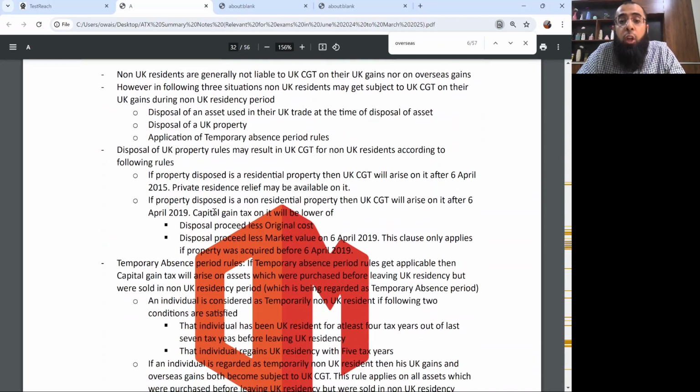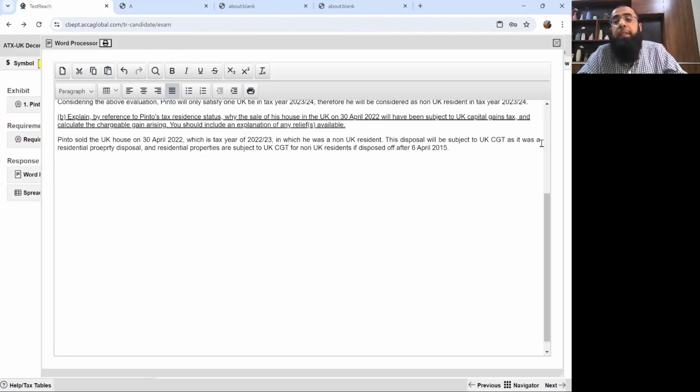When we talk about disposal of residential property, it is subject to normal CGT if it arises after 6th April 2015. So it's very important that you remember the rules. Despite Pinto being non-UK resident at the time of disposal, it will be subject to normal UK CGT as it was a disposal of residential property after 6th April 2015.